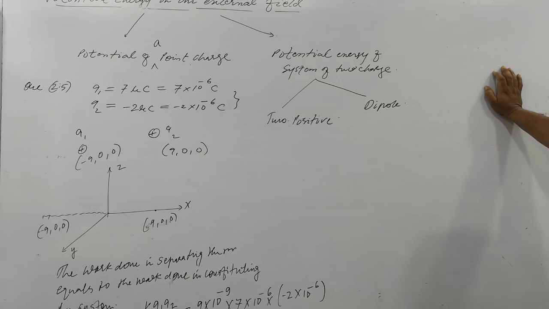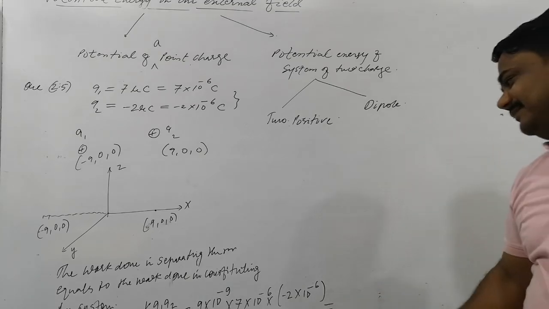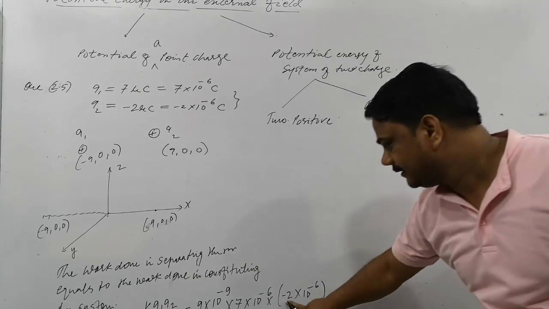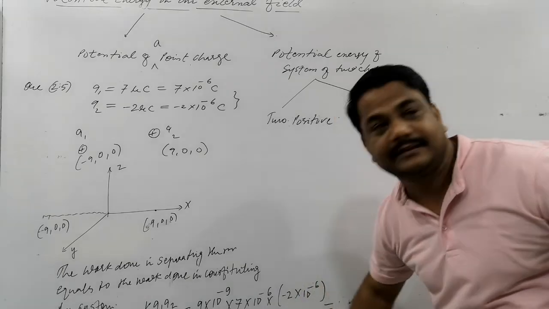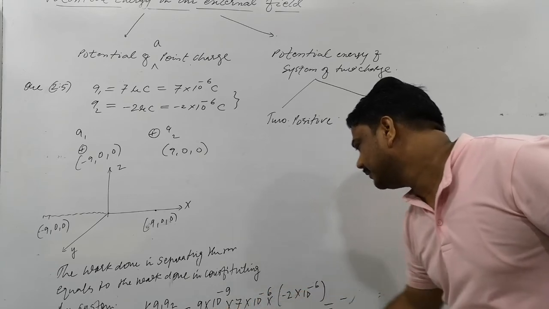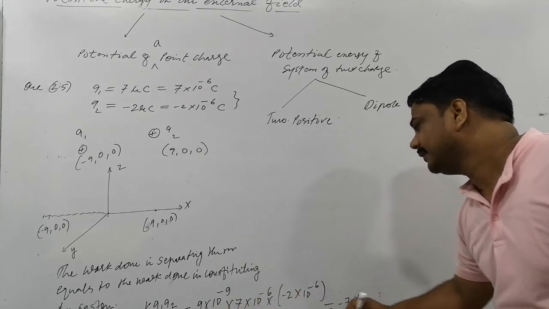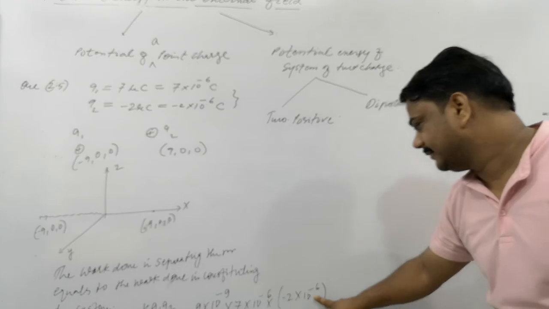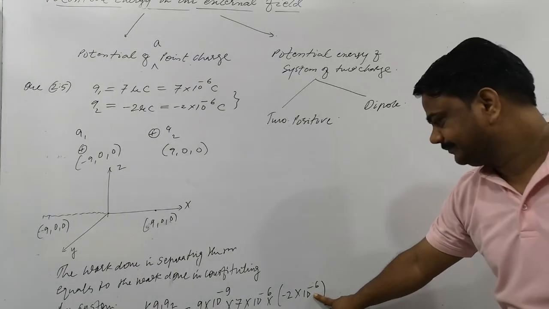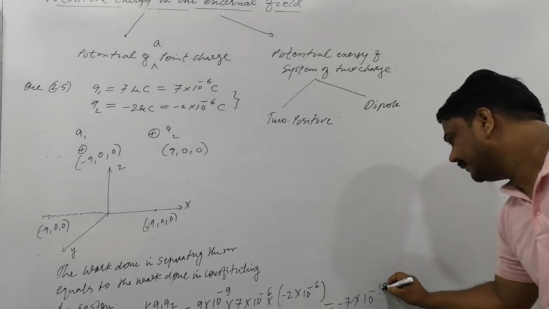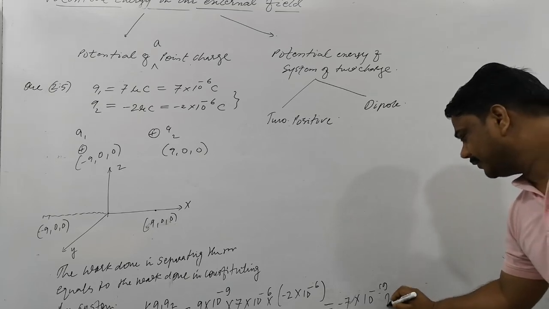Then what is the answer coming here, please check. 9 twos are 18, 18 cancels, negative will come here, okay? And 10 to the power minus 7 will remain. So 7 into 10 to the power minus 9 minus 6 minus 15 minus 6, minus 21, and here minus 19 will come. Okay, so this is what you have, in joule.